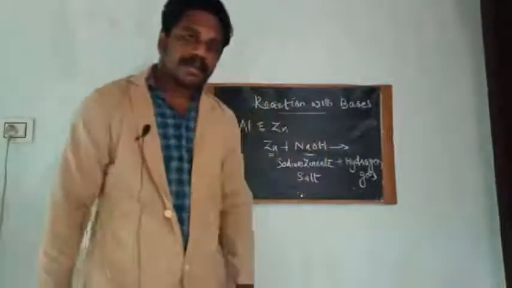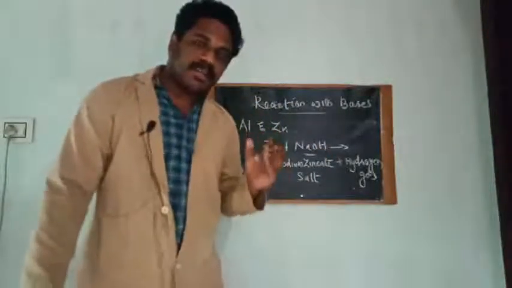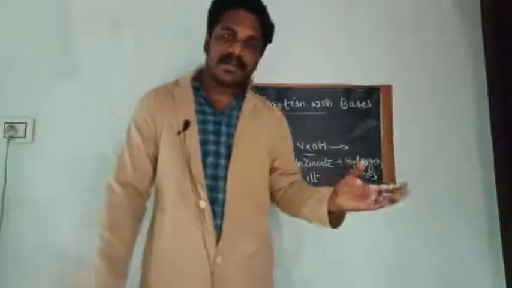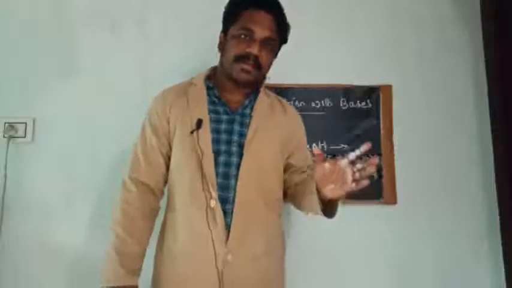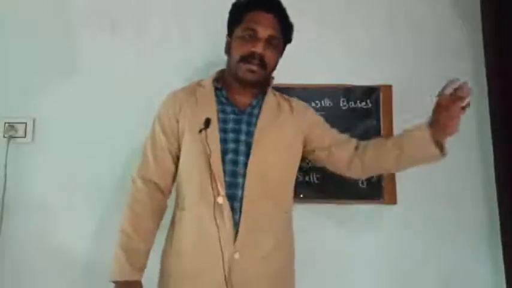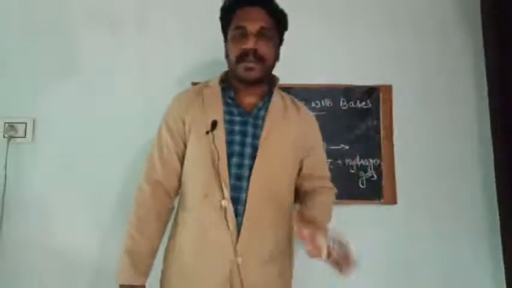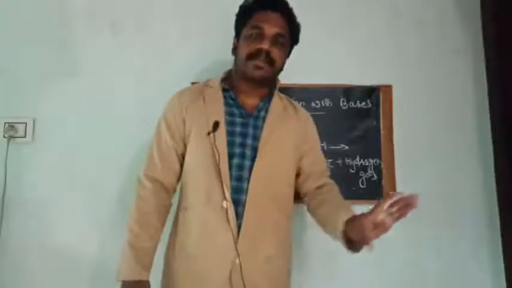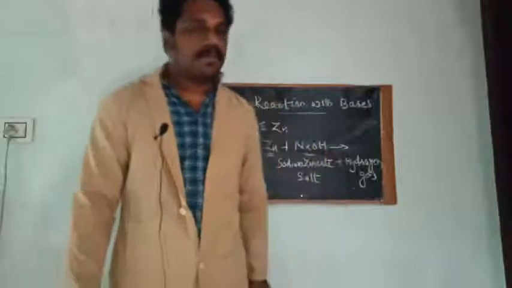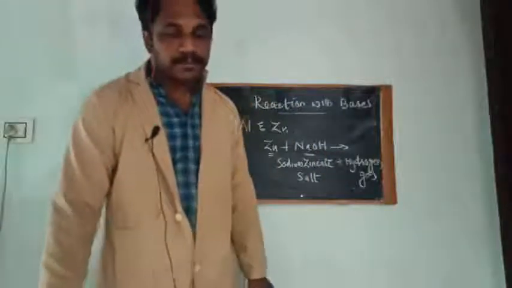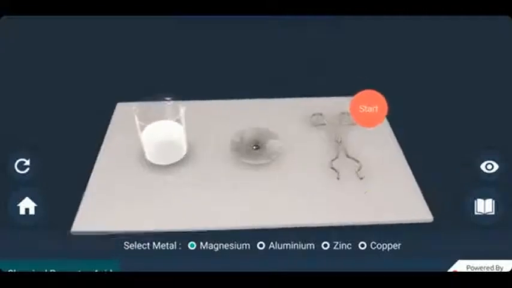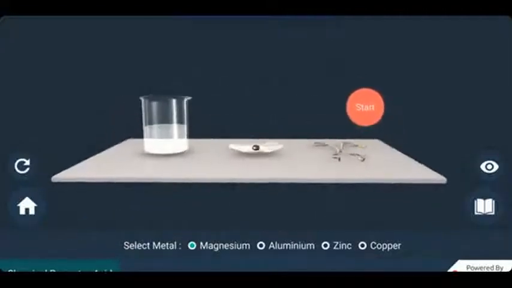Have you understood the reaction between metals with acid and the reaction between metals with bases? Whenever acid reacts with a metal, hydrogen gas will be formed. Similarly, when bases react with metals, hydrogen gas will be formed. Is it clear? Now let me show you the reaction between some metals with dilute hydrochloric acid.